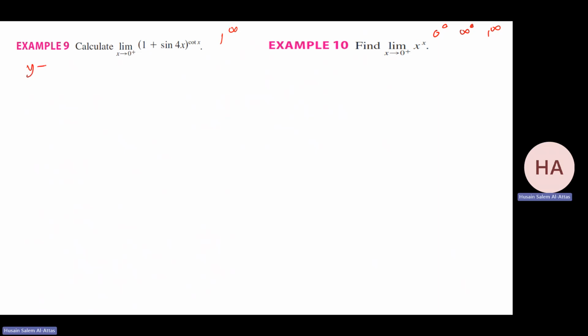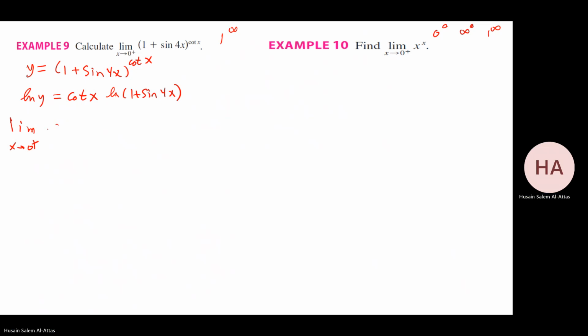So I take y equal to all of this to the power cotan x. Take ln y, that will be cotan x times ln of 1 plus sine 4x. Okay, so I need to find the limit as x goes to 0 from the right of ln y. That will be the limit as x goes to 0 from the right of cotan x ln of 1 plus sine 4x.